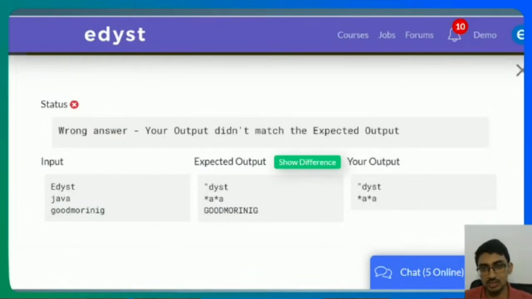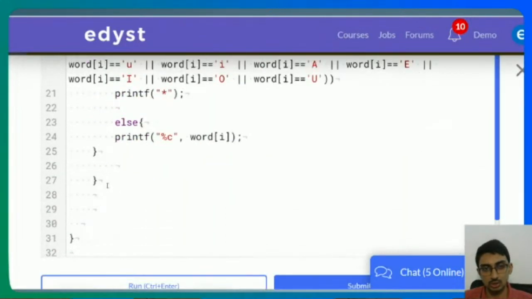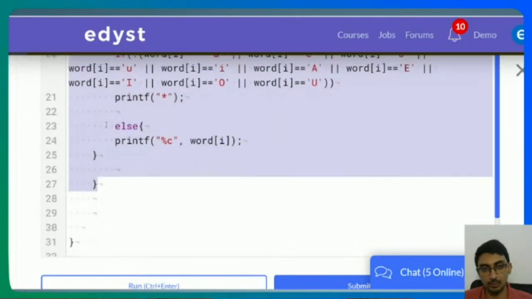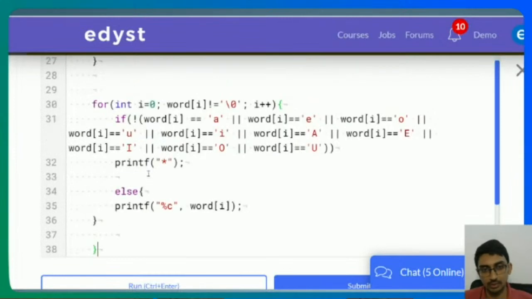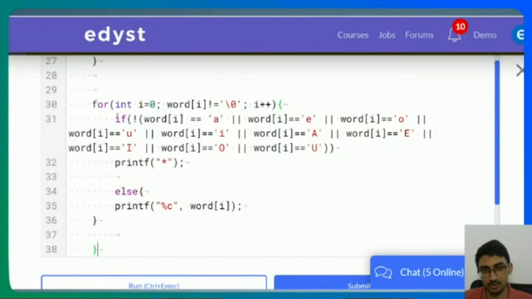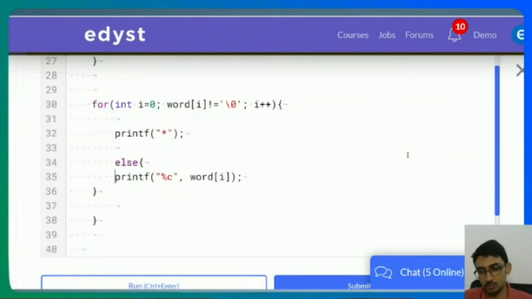Any ideas, anybody? In C, how do I convert this "good morning" to uppercase? Any thoughts? Because in other languages we just use the upper function, but here, how do I actually convert it to uppercase? Very good, ASCII value, right? Very nice. ASCII value is much better. toupper is probably still there, but I would just say go with ASCII value. It's just a much better fundamental approach.